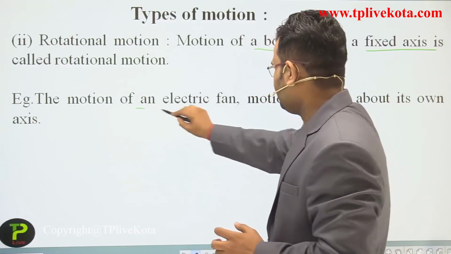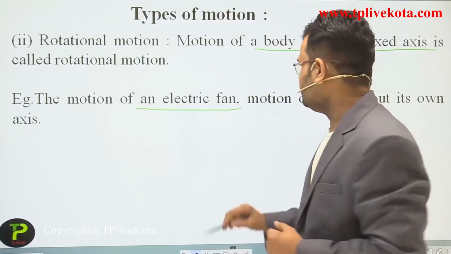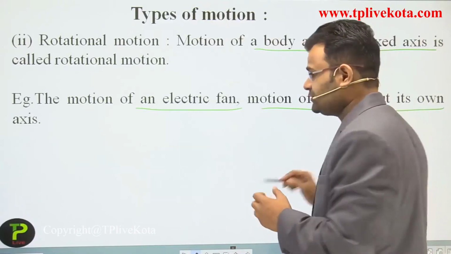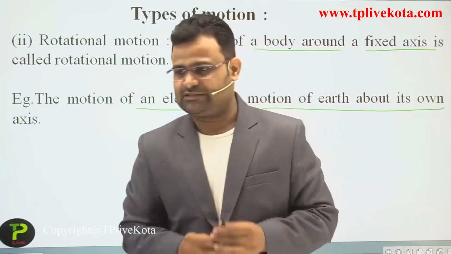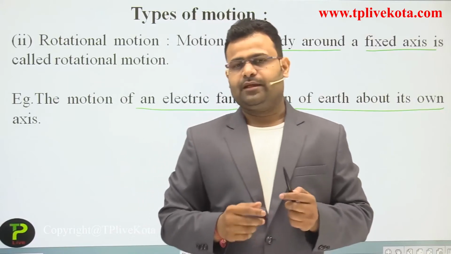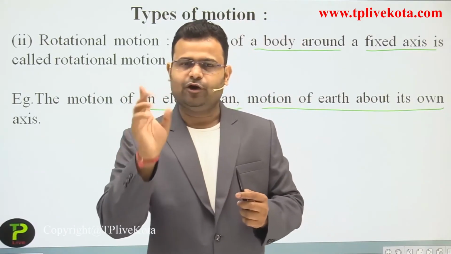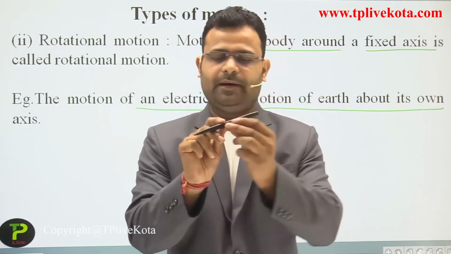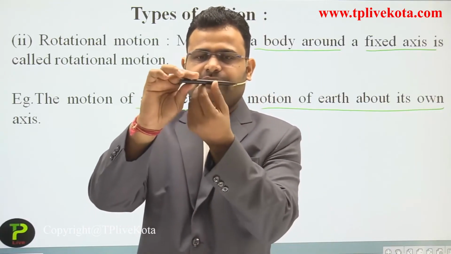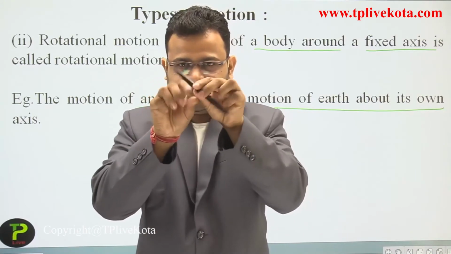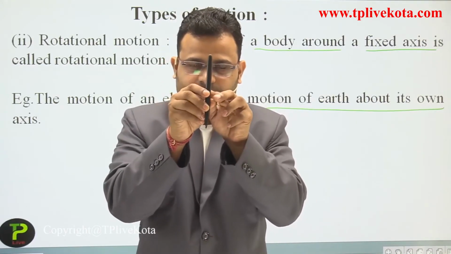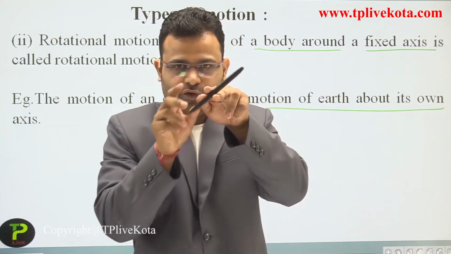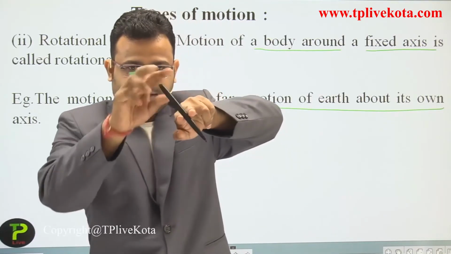The motion of an electric fan, just like in your room, and the motion of the earth about its own axis, are rotational motions. If you move any object, just like our marker, in that direction, but about a single point, it moves in that direction at a single point.